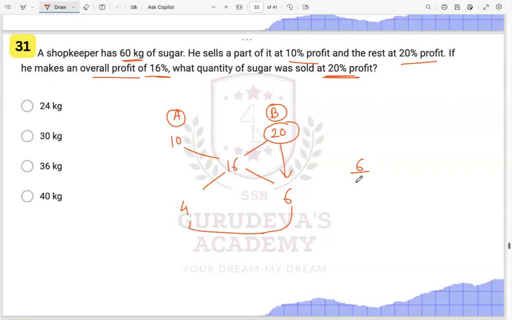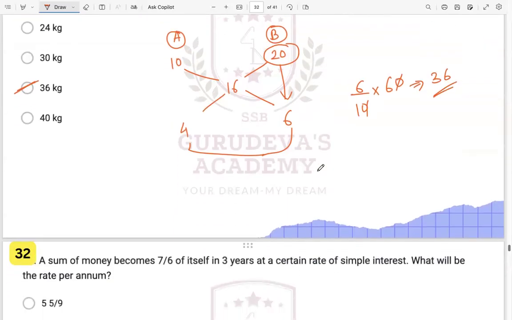Total is 10. 6 by 10 times, what is the total sugar? That is 60 grams in respect of 60, right? So this and this will go, it will be 36 over here. So 36 is the quantity, 36 kg is the quantity. He's selling at 20% of profit, right? All right, the next one.